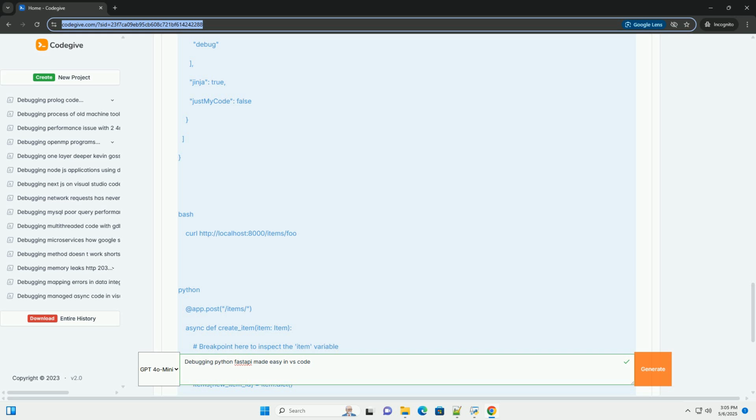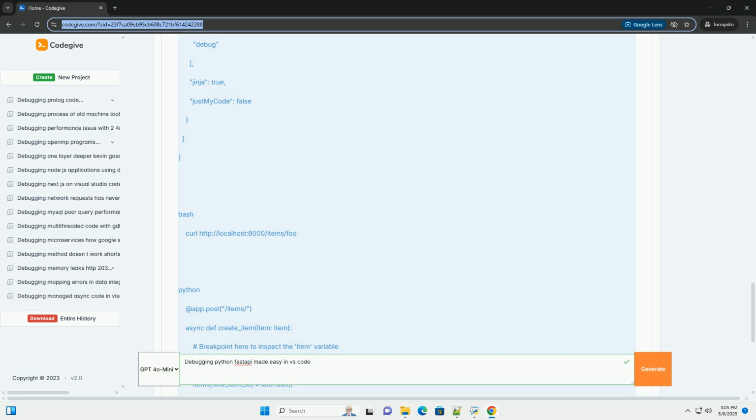3. Debugging with VS Code. 1. Set breakpoints: open main.py and click in the left gutter, the area to the left of the line numbers, to set breakpoints on the lines you want to examine during execution. For example, set a breakpoint on the line return items[item_id] inside the read_item function. 2.